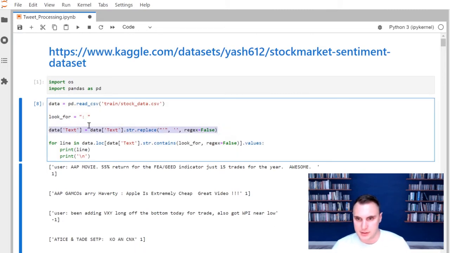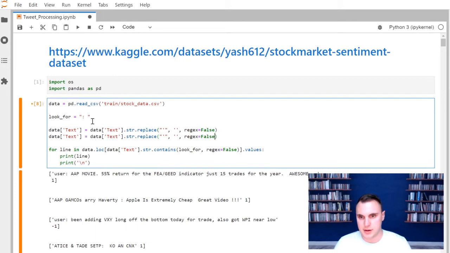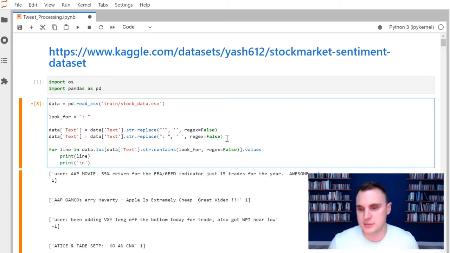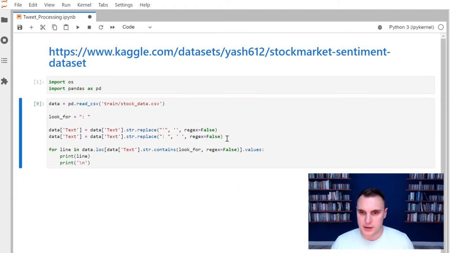If I copy this one that we just did for the apostrophe, I can replace the apostrophe with a colon followed by a space, and then replace that with just a blank space. So instead of nothing, I'm going to replace it with a space, just in case. I don't want to mess up the spacing of the sentence and then cram two words next to each other. If I go ahead and run that, we don't have any more.